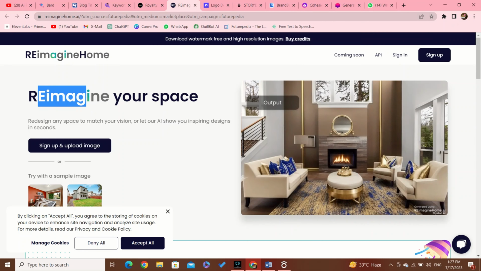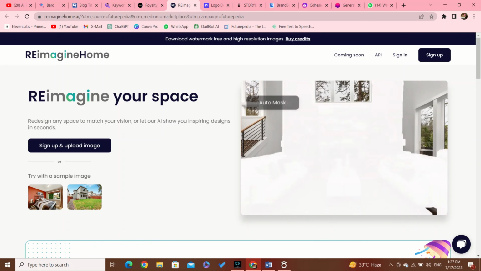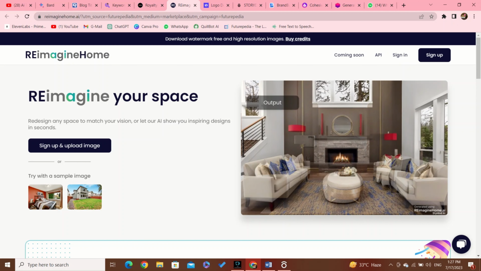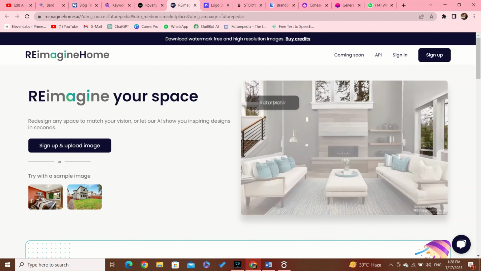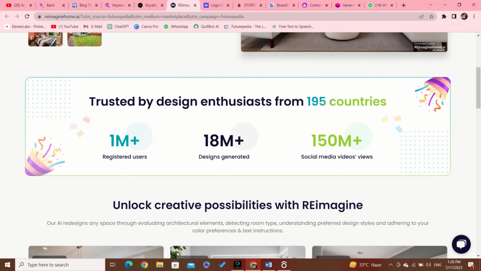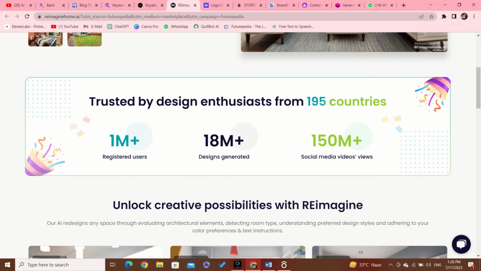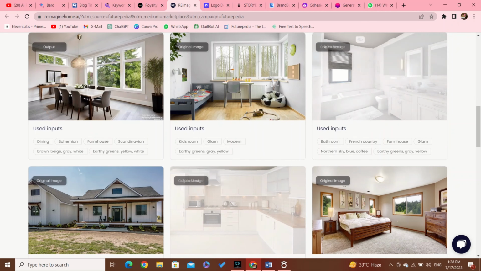Fifth website is Reimagine Your Home AI. The concept of Reimagine Your Home AI envisions a futuristic and intelligent home assistant that goes beyond the traditional smart devices. This next-generation AI would integrate seamlessly into every aspect of your living space, using cutting-edge technology to enhance convenience, comfort, and efficiency. Imagine an AI that not only controls your lighting,